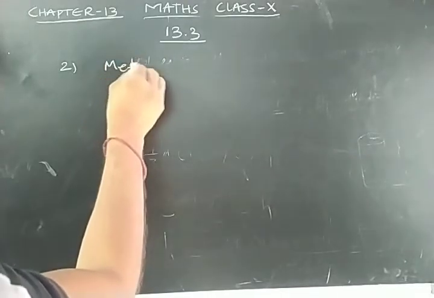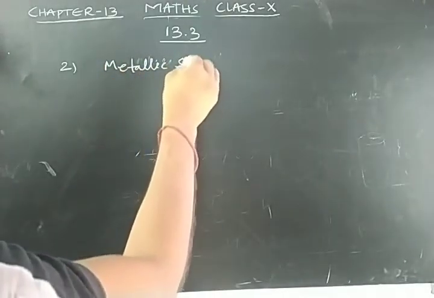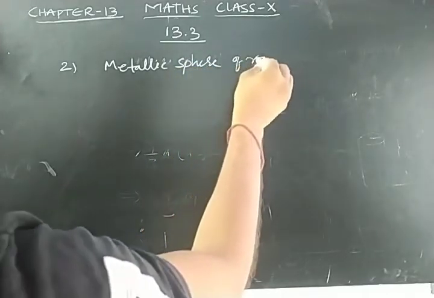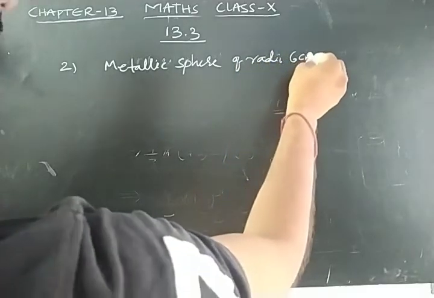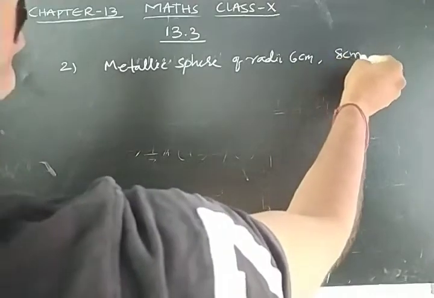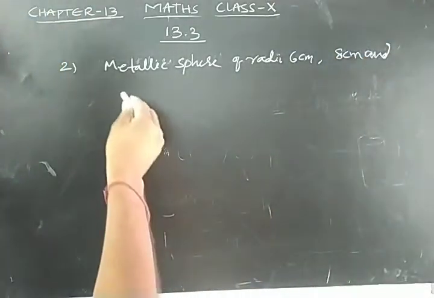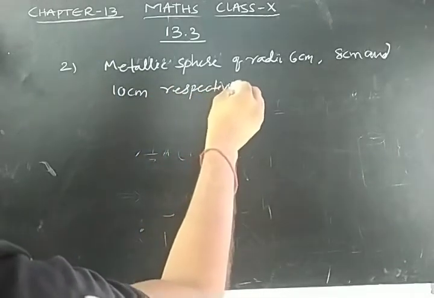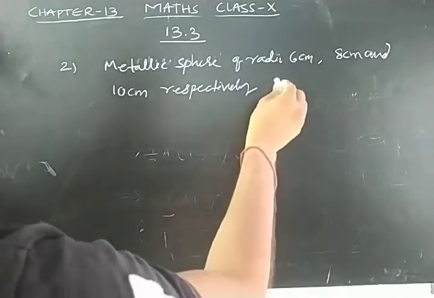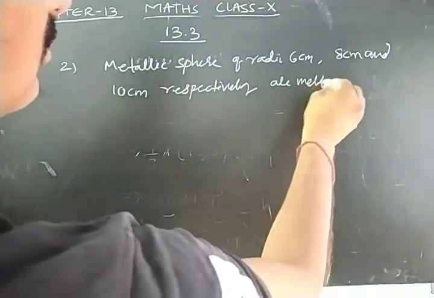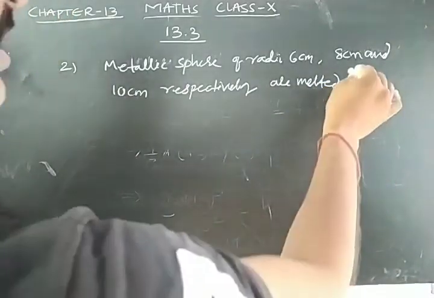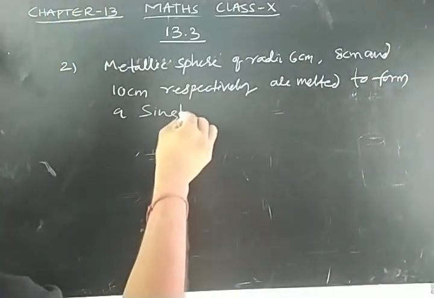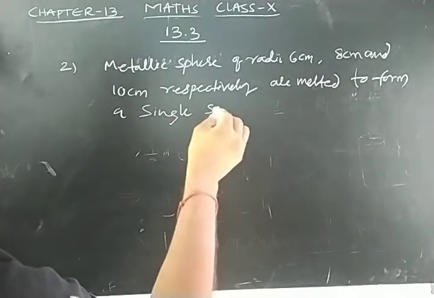Metallic spheres of radii 6 centimeters, 8 centimeters, and 10 centimeters respectively are melted to form a single solid sphere.